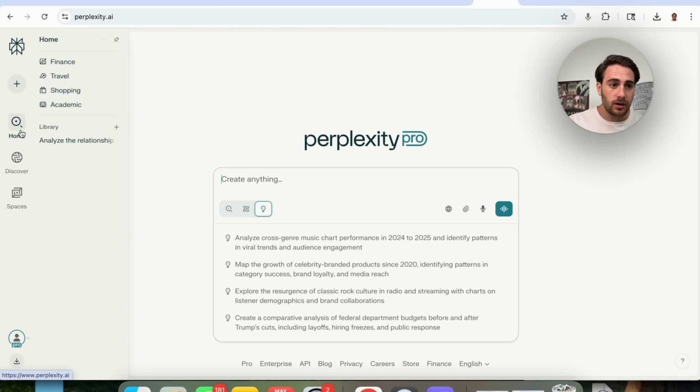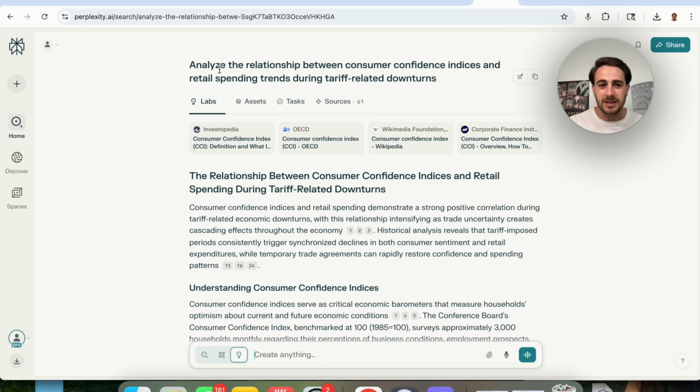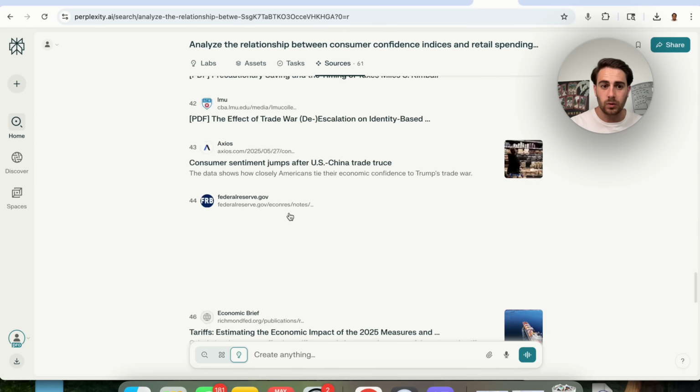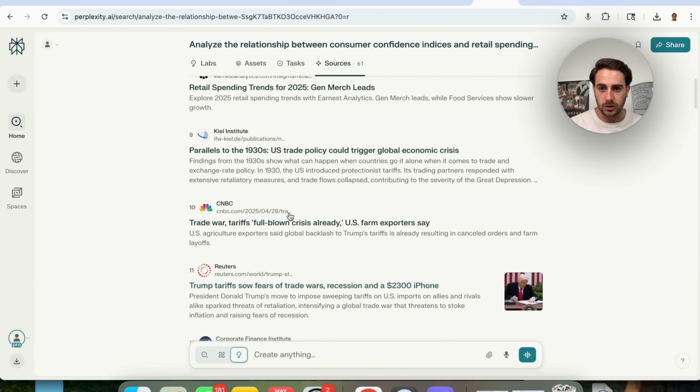If I come over here and we come into my library right here, we could click on this where I ask this to analyze the relationship between consumer confidence indices and retail spending trends during tariff-related downturns. Now, what you're going to see here is that just like deep research, this goes through and actually cites all of its sources, and we could see that it looked at 61 sources right here.